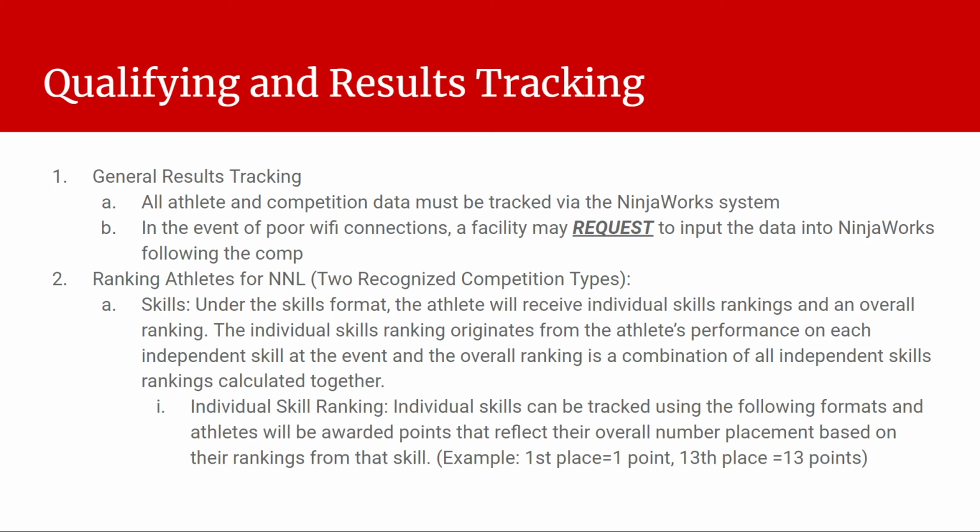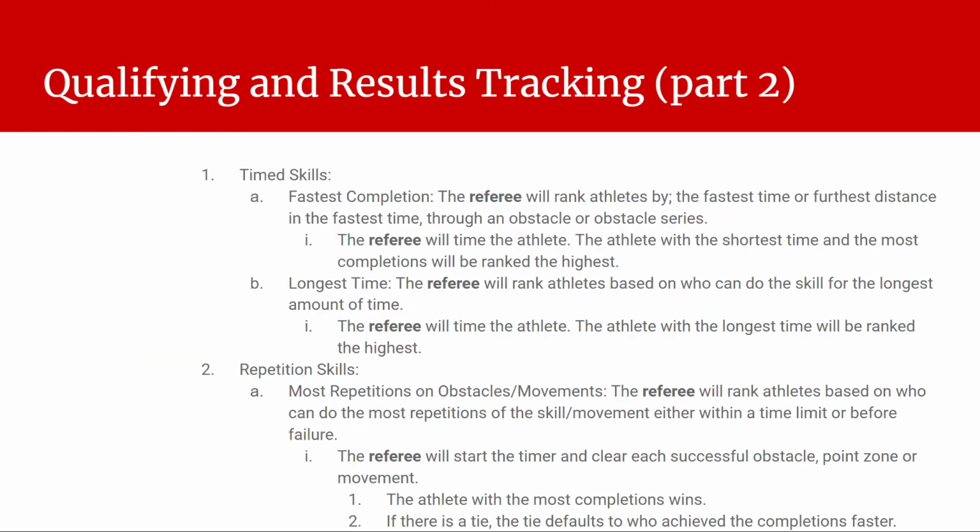Ranking the athletes. Again, we alluded to this in the skills rules, but the athletes will receive an individual skill ranking and then an overall ranking that originates from the athlete's performance on each independent skill. It's a combination of it. And again, it's that reverse order. So first place is 1 point, 13th is 13. And then you combine them together.